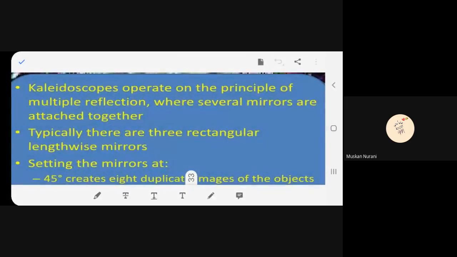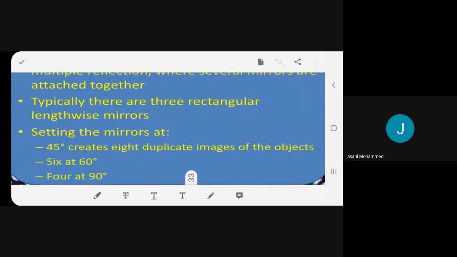Thank you. How do we make kaleidoscopes? How does it work actually? We talked about multiple reflection. I think you're all aware of multiple reflection, how it is produced and what we get out of it. So what are we doing? We are putting several mirrors, attached together. But in kaleidoscopes, we take only three mirrors. How many mirrors? Three rectangular mirrors. And generally we keep it at 45 degree.